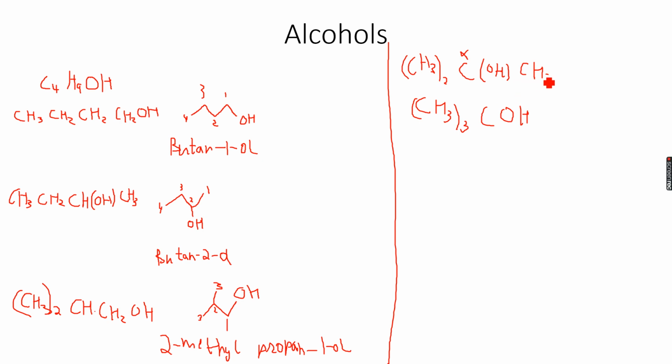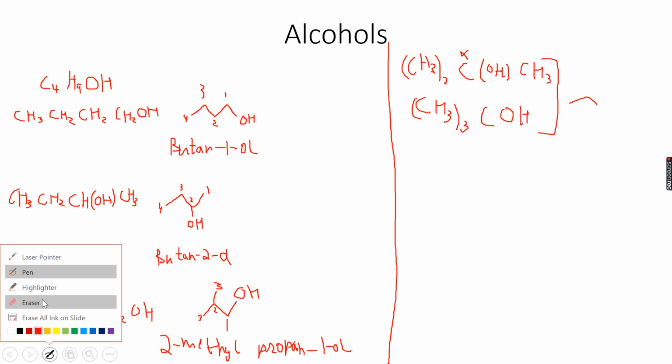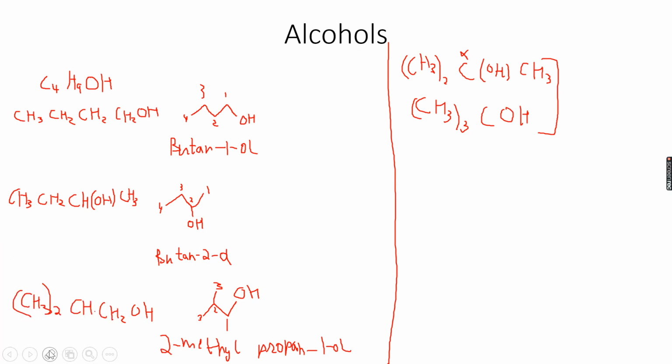Now if I draw the skeletal formula for this alcohol, it becomes, sorry about that, and then I have a methyl group and another methyl group.